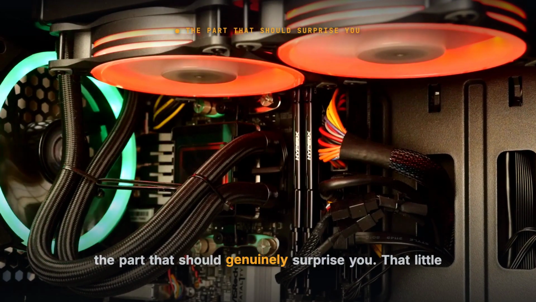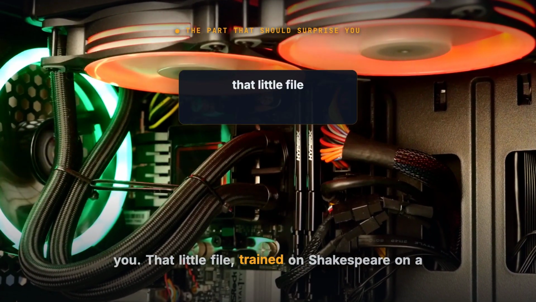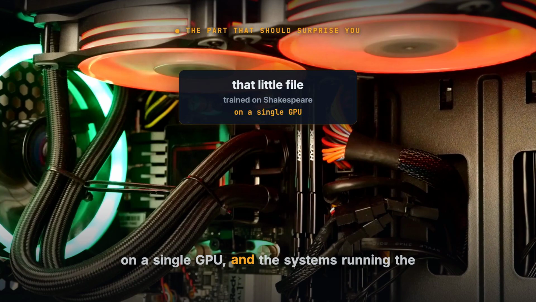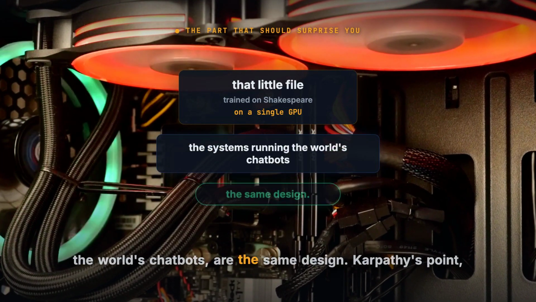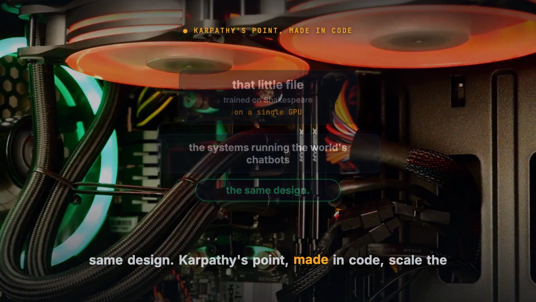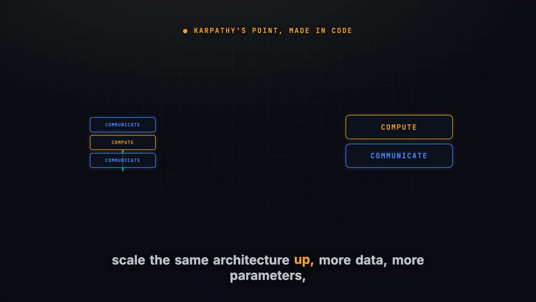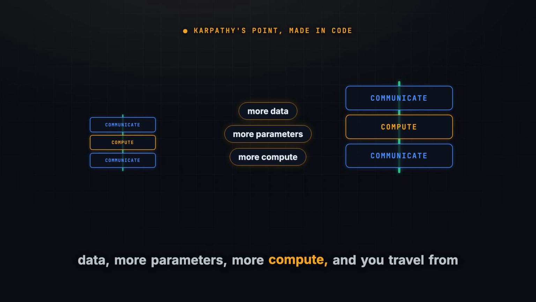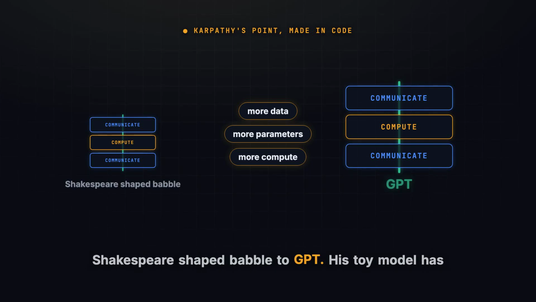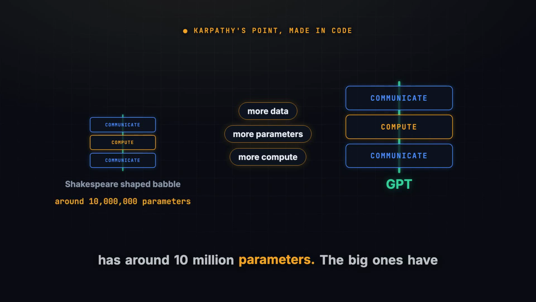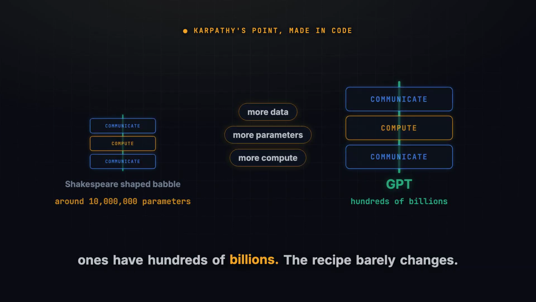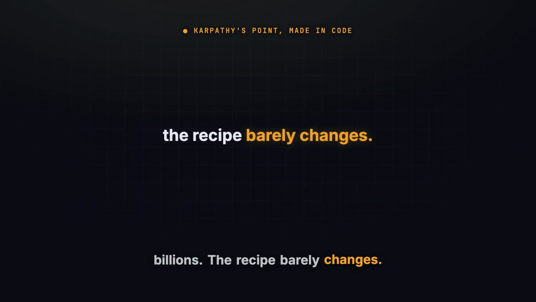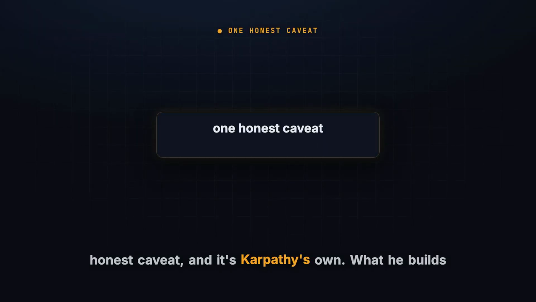And now the part that should genuinely surprise you. That little file, trained on Shakespeare on a single GPU, and the systems running the world's chatbots are the same design. Karpathy's point, made in code: scale the same architecture up, more data, more parameters, more compute, and you travel from Shakespeare-shaped babble to GPT. His toy model has around 10 million parameters. The big ones have hundreds of billions. The recipe barely changes.